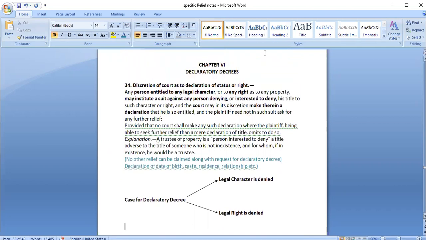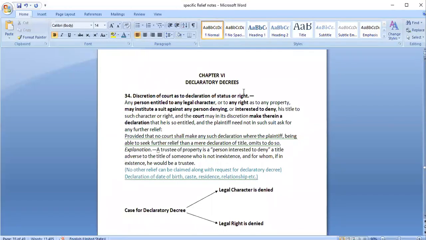So today we'll start with the next remedy that we have. Only two remedies are remaining, chapter 4 and 5. Then we will look at some questions and this part would be over. Specific relief. The next type of relief that we have is declaratory decree.